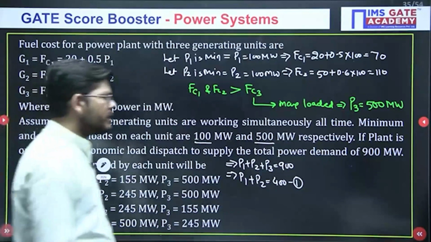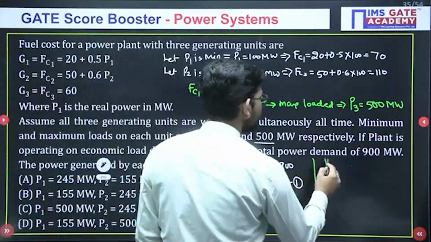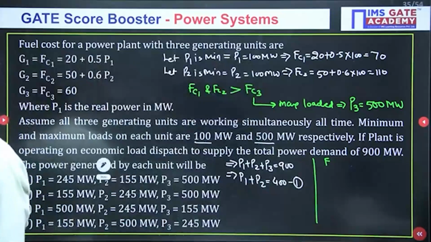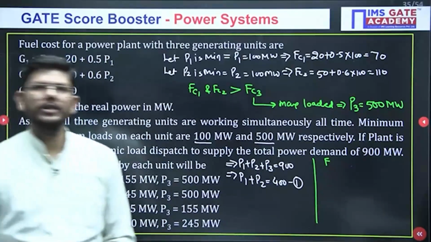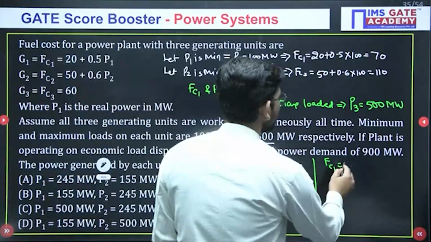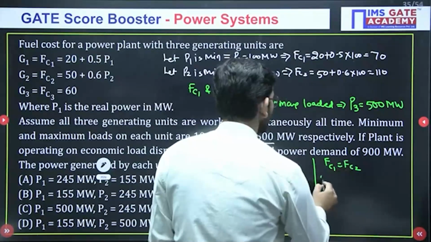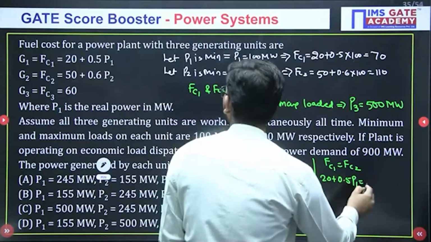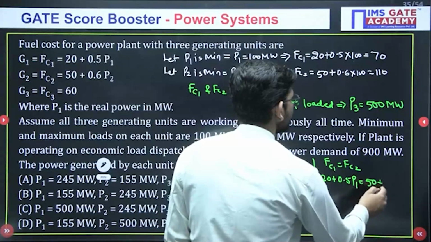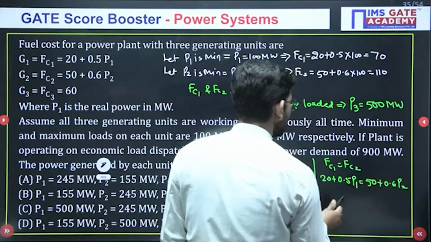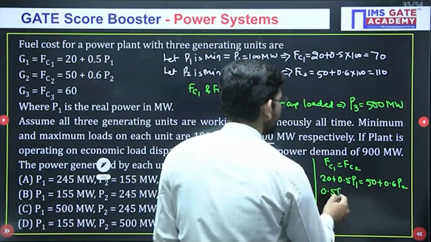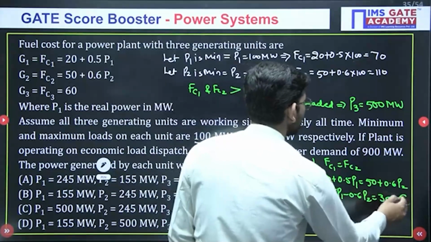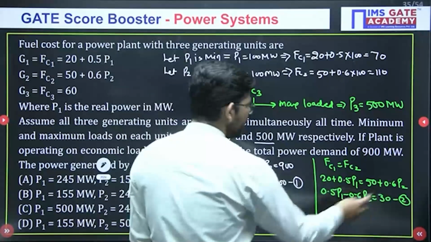Okay, now since we are operating under economic load dispatch, if I write that the operating cost of generator 1 and generator 2 are exactly equal, FC1 equals FC2, economic load dispatch, then what will happen? We have 20 plus 0.5 P1 equals 50 plus 0.6 P2, or I will get 0.5 P1 minus 0.6 P2 equals 30, equation number 2. So I have equation 1, I have equation 2.